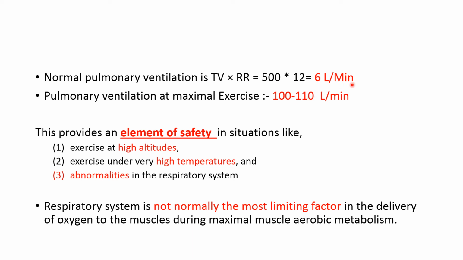resting condition. Now, the respiratory system is not normally the most limiting factor in the delivery of oxygen to the muscles during maximal muscle aerobic metabolism, because it can increase up to 20 times and it can provide more oxygen by increasing the diffusion capacity as well as the increase in pulmonary ventilation. So, the respiratory system is not the limiting factor in aerobic metabolism.